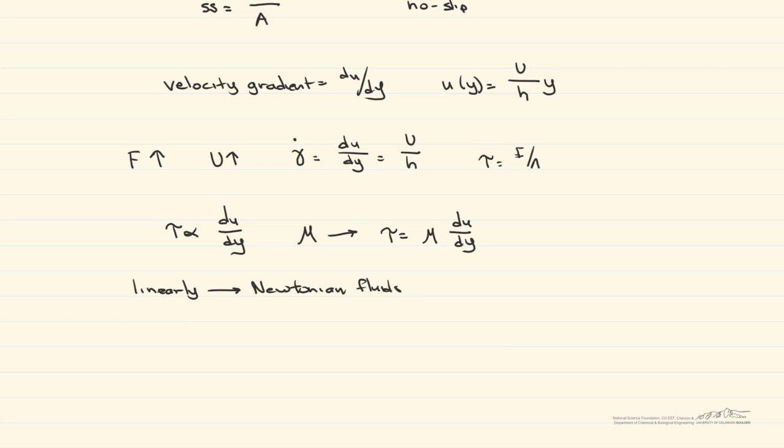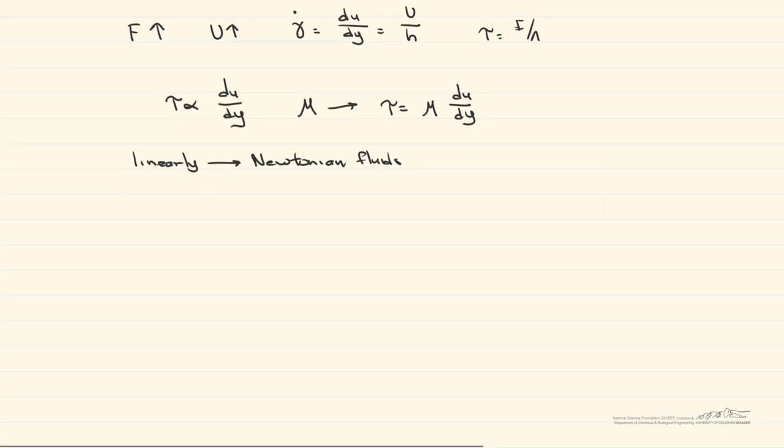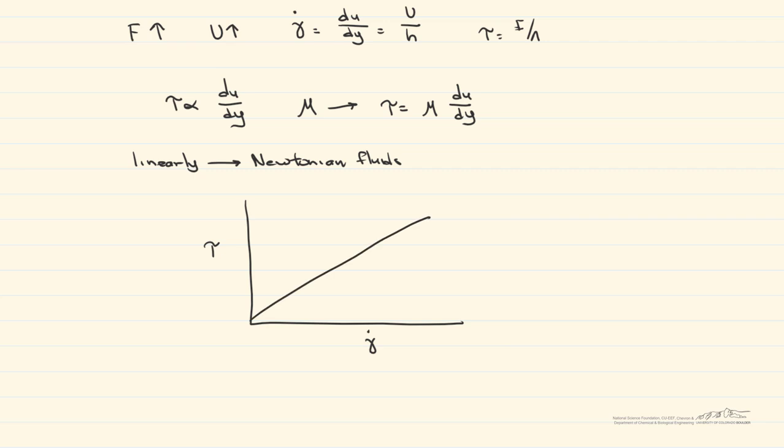So what happens if the shear stress and the rate of shearing strain are not linearly related? Then we have what are known as non-Newtonian fluids. Let's look at a graph of shear strain, du dy, versus shear stress, our tau here. A Newtonian fluid, such as water or oil, is going to have a line that looks like this.